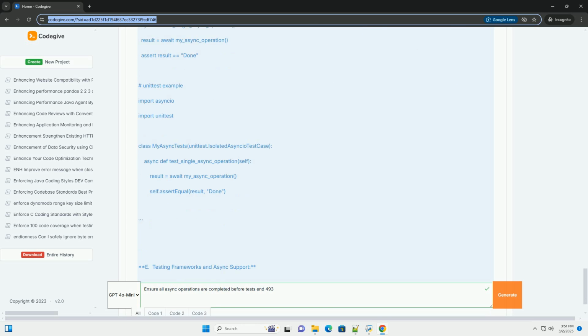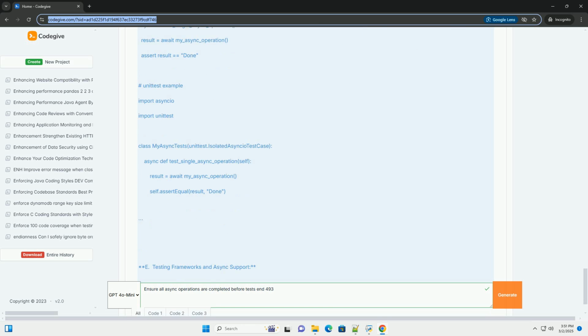D. Await within a test function, unittest and pytest. For simple cases where you have a single async operation, awaiting it directly within the test function is sufficient. Pytest requires the @pytest.mark.asyncio decorator for this. Unittest requires using loop.run_until_complete.